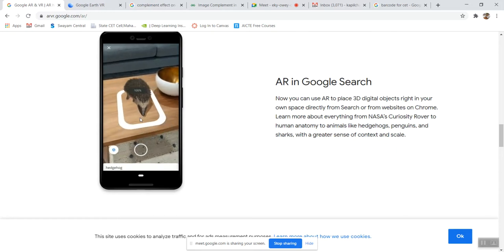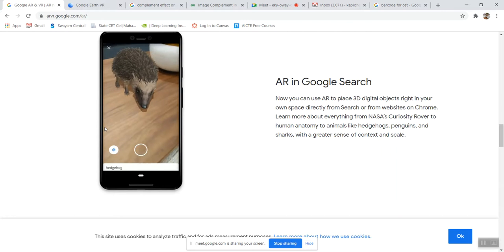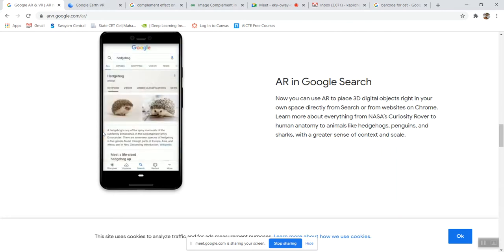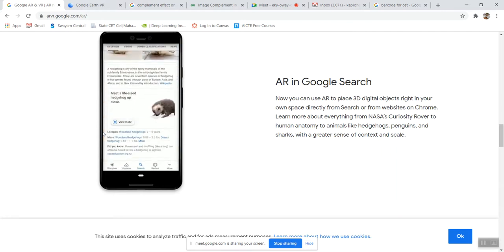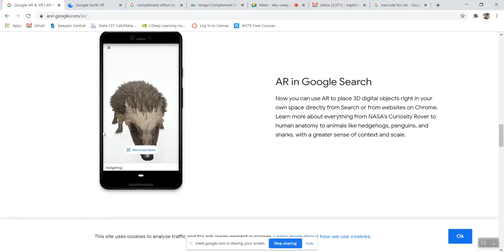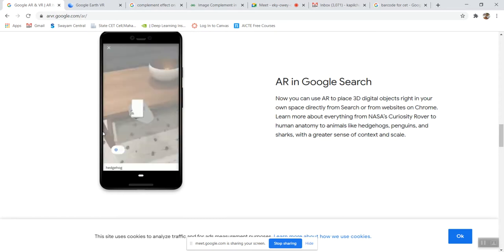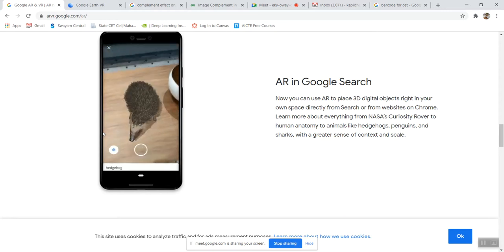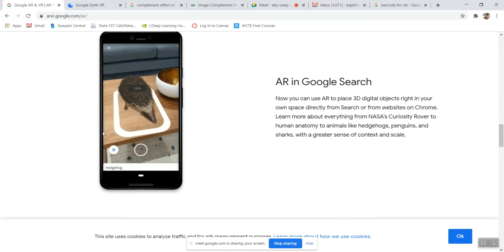In augmented reality, these are the objects, and we can simply see them from the Google search. They have selected that animal, taken it and put it into your real world, and that is nothing but augmented reality.